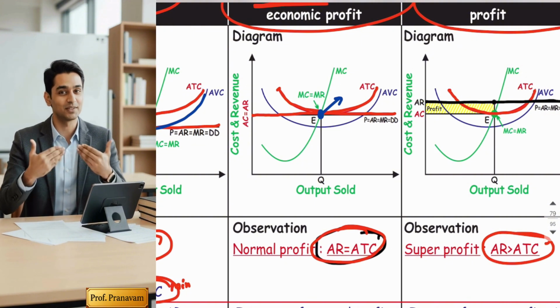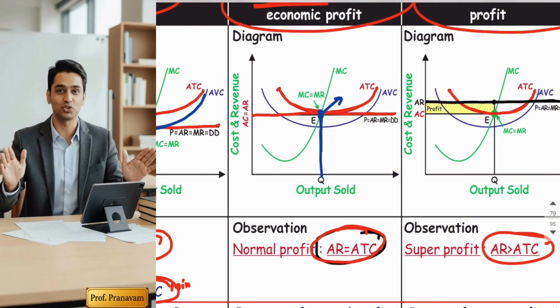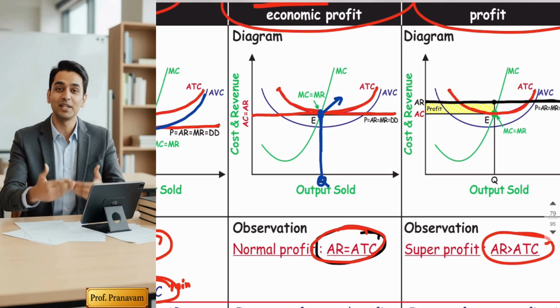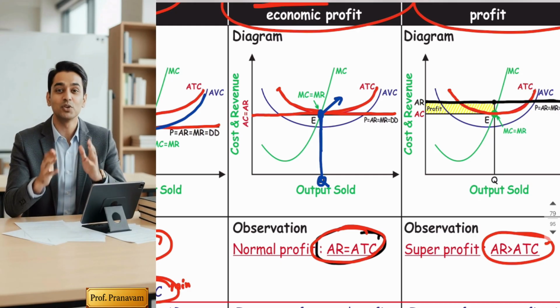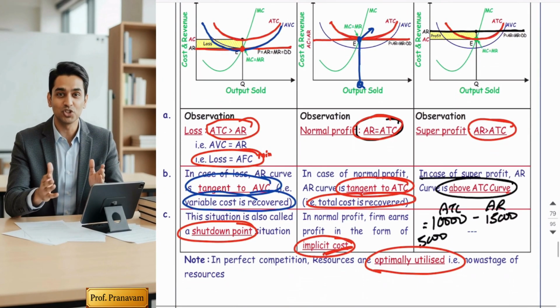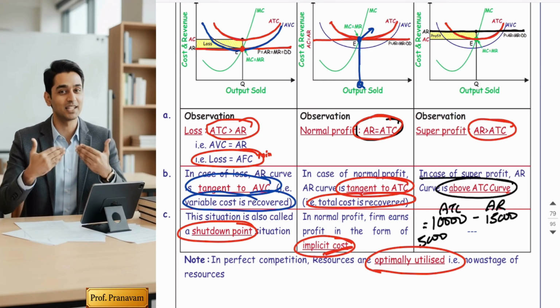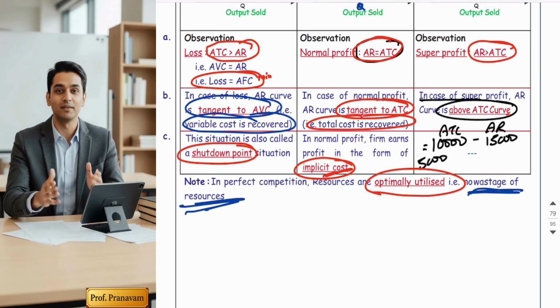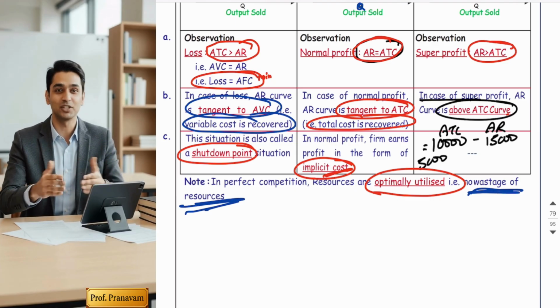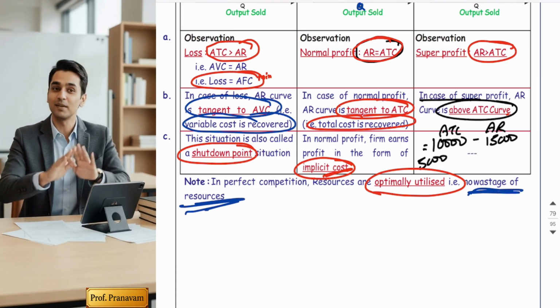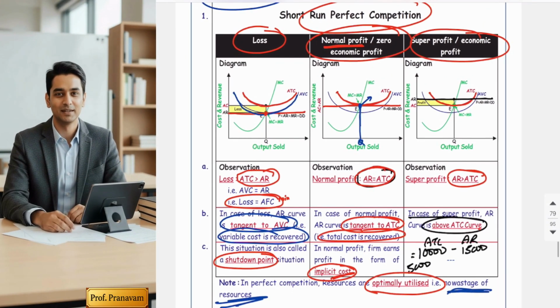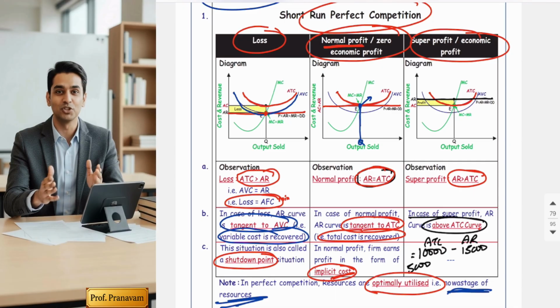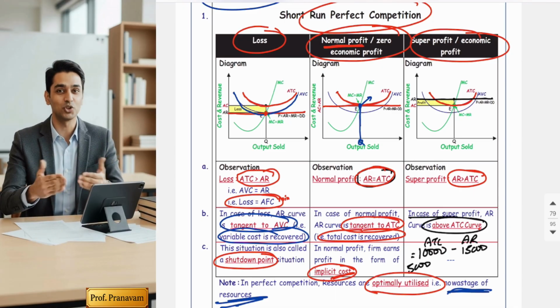It's a theory of cost. Only at that point are we producing the output, which means all the resources are optimally utilized and produced at the minimum possible cost, so there is no wastage of resources. Perfect competitors always optimally utilize the resources to reduce the cost so that they can enjoy a proper profit. So this was the theory of short run perfect competition.